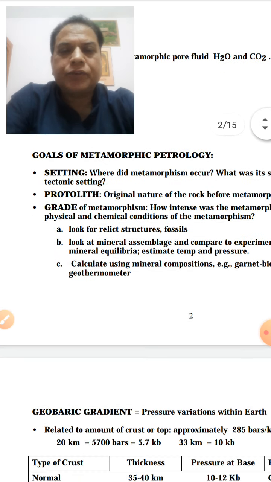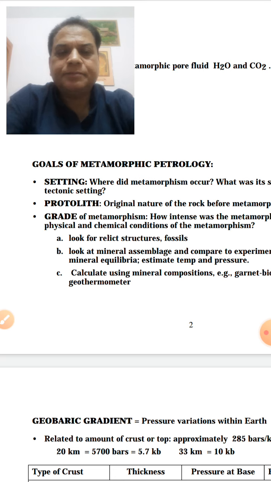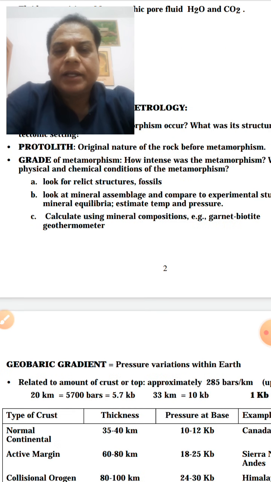Now, the goals of metamorphism. First, the term protolith should be very clear to you. The protolith means the original rock before metamorphism. It may be igneous or sedimentary. If it is igneous, it will be called ortho. If it is sedimentary, it is para. Now, grade of metamorphism means the extent to which the metamorphism has taken place.